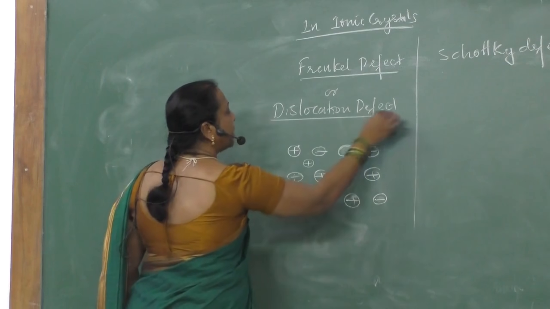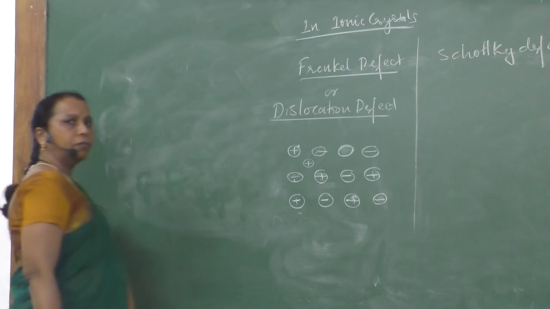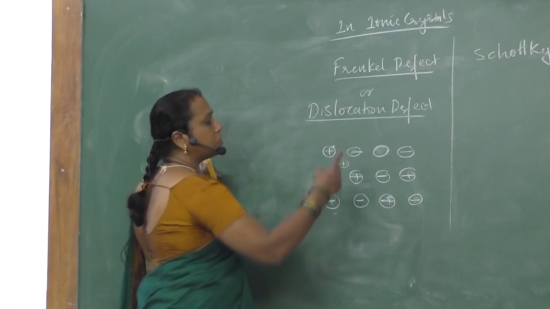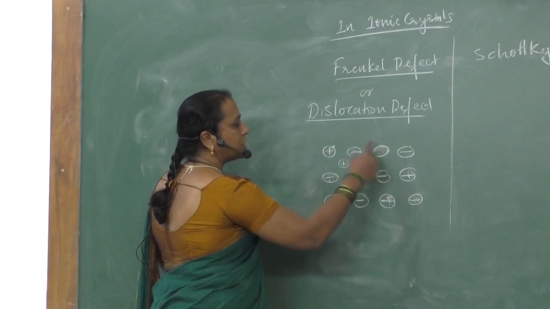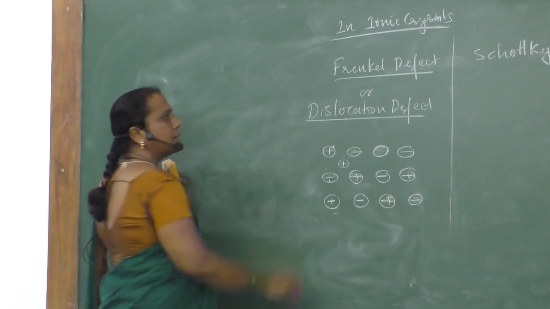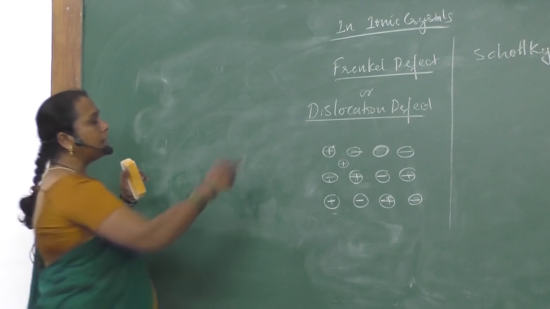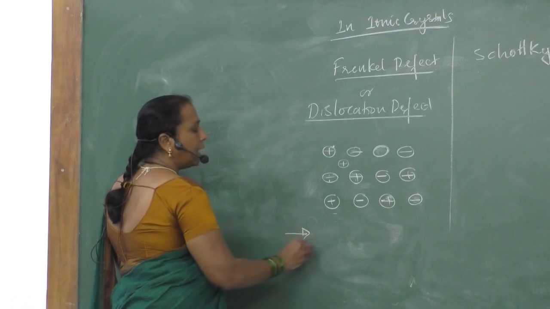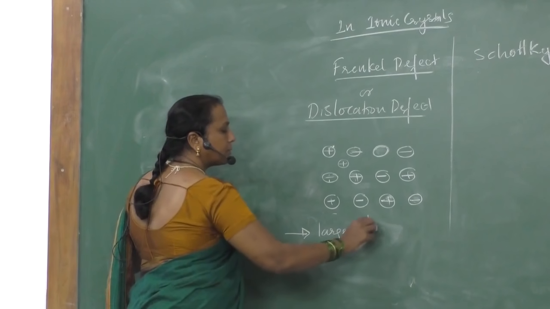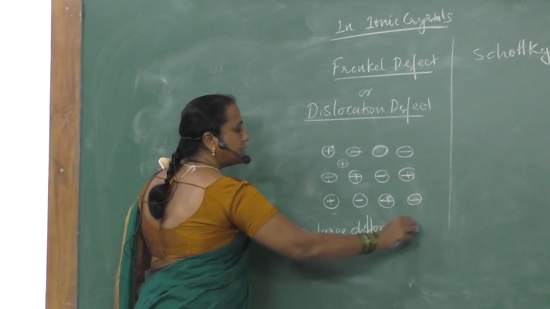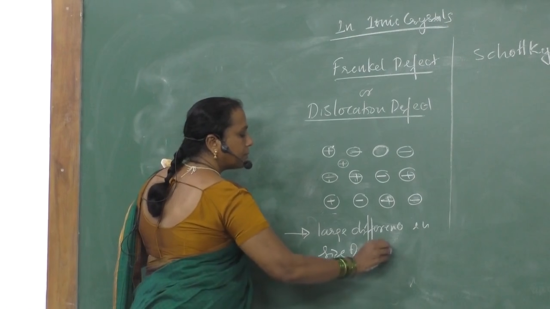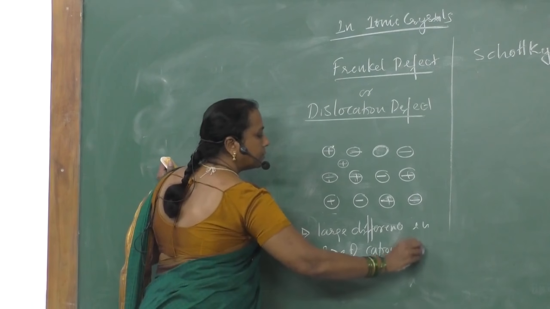So what is this dislocation defect? Also called Frenkel defect, it is nothing but a change in the position of the smaller ion from its lattice position into the interstitial position. This kind of defect is called Frenkel defect. Frenkel defect is noticed in ionic crystals in which there is a large difference in the size of cation and anion.